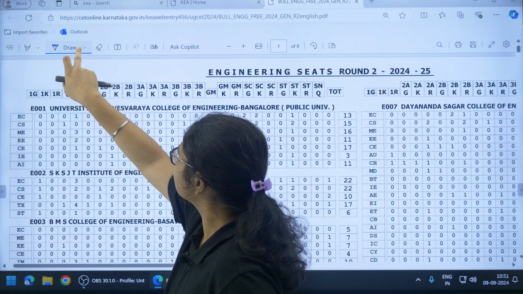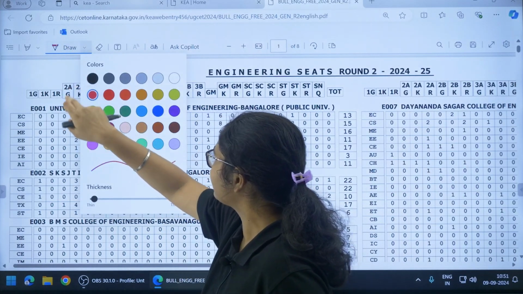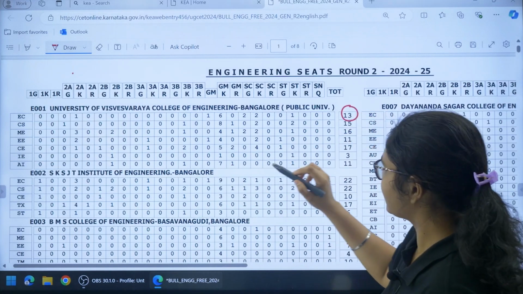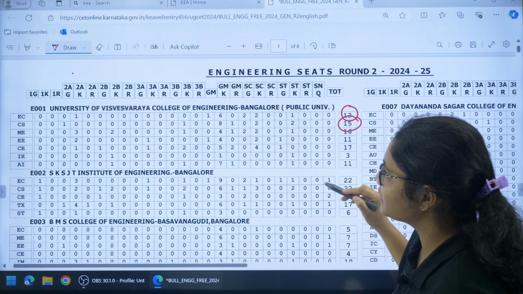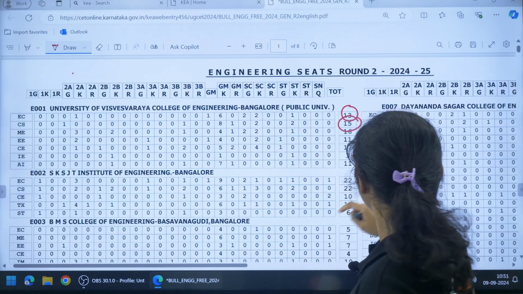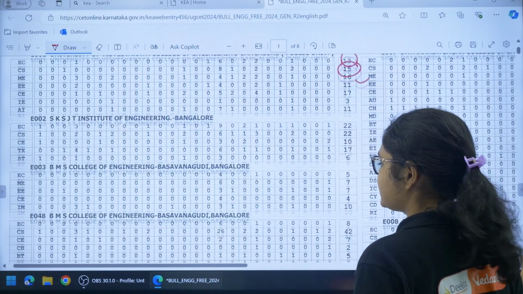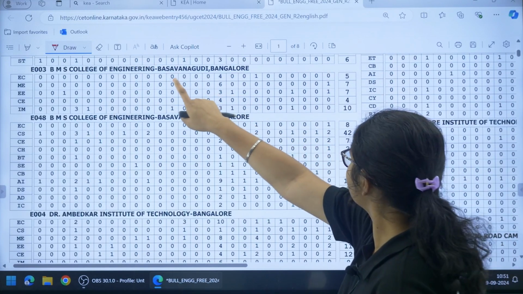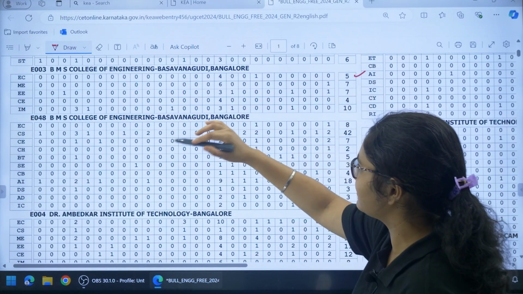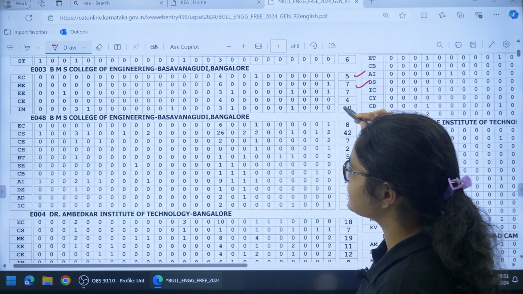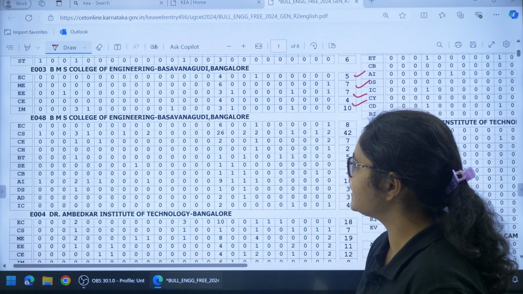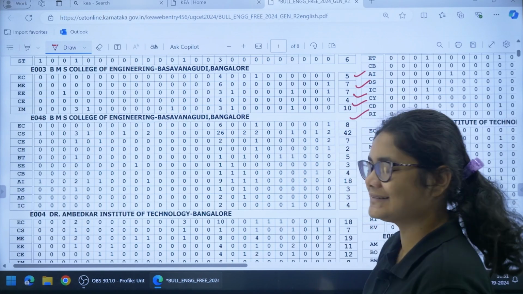Okay, so like this you can check for this seat matrix. So you can see for EC it is 13, then for computer science it is 15, similarly for mechanical 16 seats are available. Okay, so you can see like this for different colleges. If we check for BMS College of Engineering, for electrical and communication 5 seats are available, mechanical 7 seats are still available, electrical 7 seats are available, CE 4 seats are available, IM 10 seats are available.